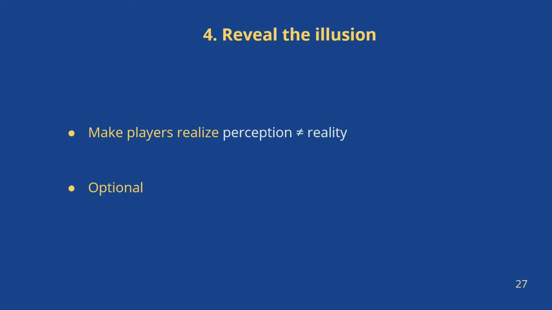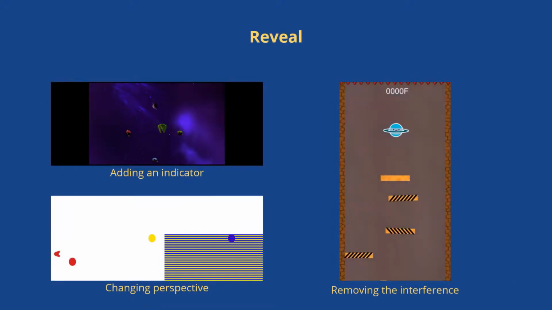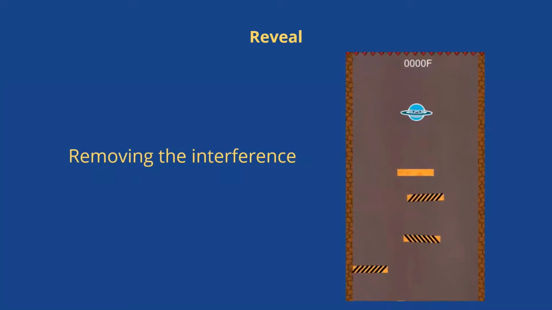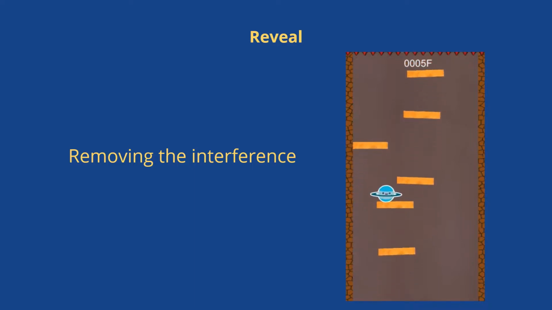So, we leave this step optional in our workflow. There are 3 ways to reveal: adding an indicator, changing perspective, and removing the interference. We have more details about this in our paper. In this example, let's choose removing the interference. By removing the interference from platforms, we can see if the platforms are really tilted or not.